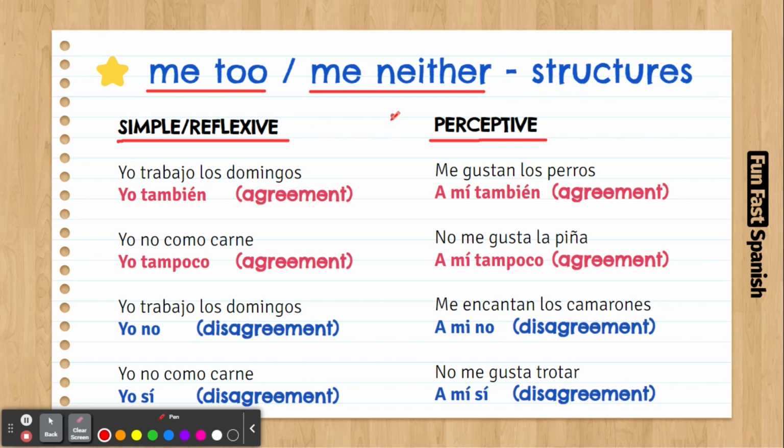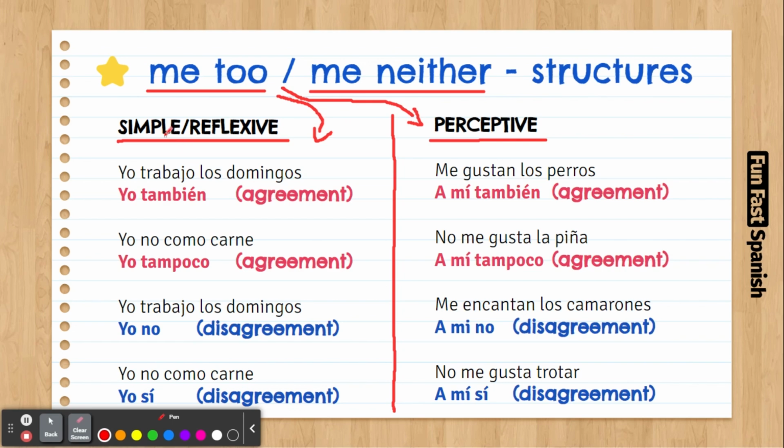So it's important to divide this into two. It's not as easy. We cannot say me too, me neither for everything. Me too can be different for simple structures, and me too can be something else in perceptive structure. So it's not the same.